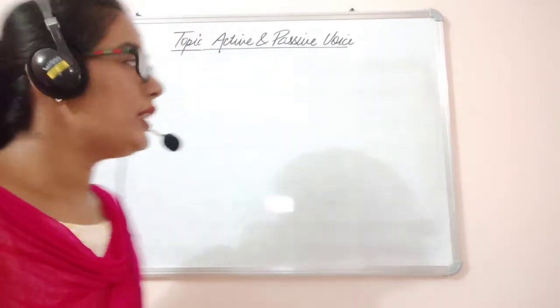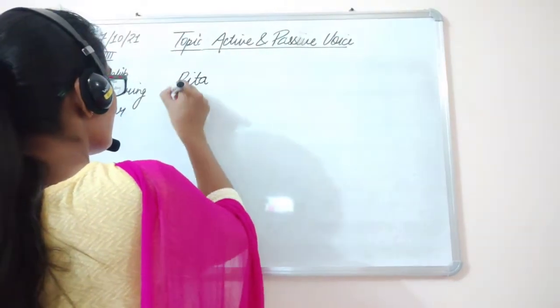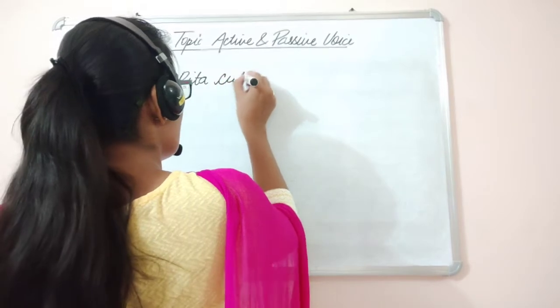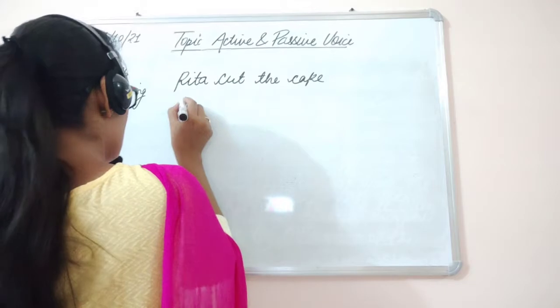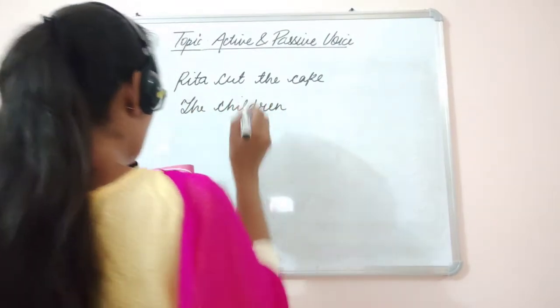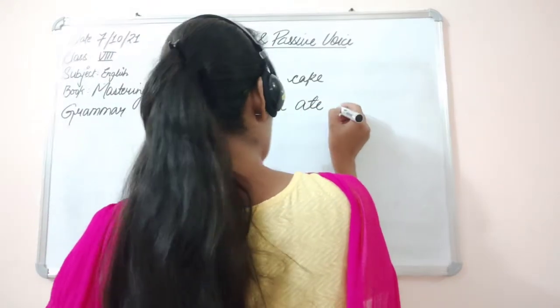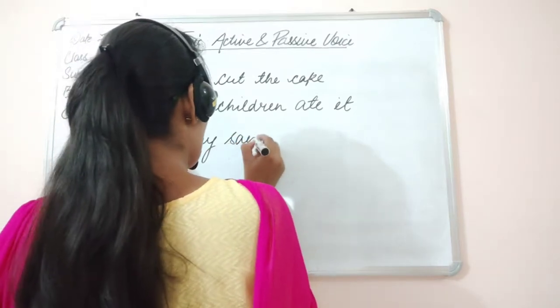So let's begin. Read the following sentences carefully. Rita cut the cake. The children ate it. They sang a song.